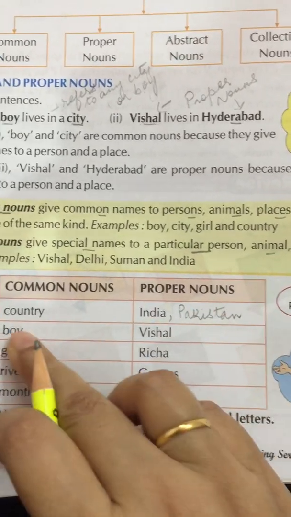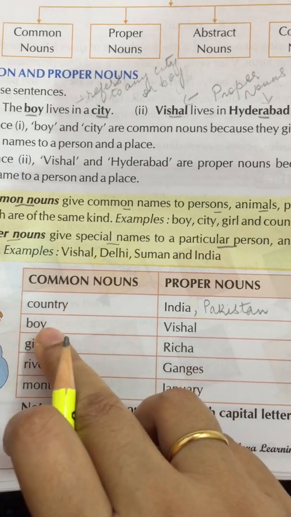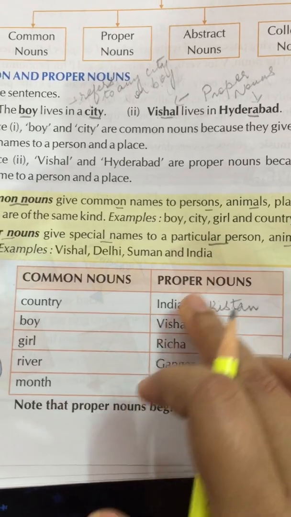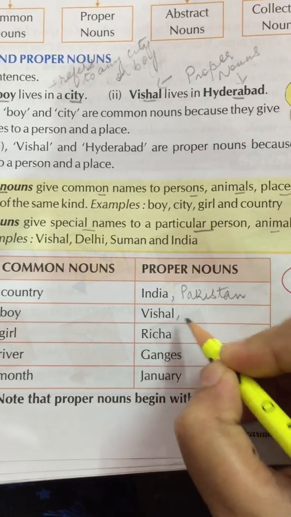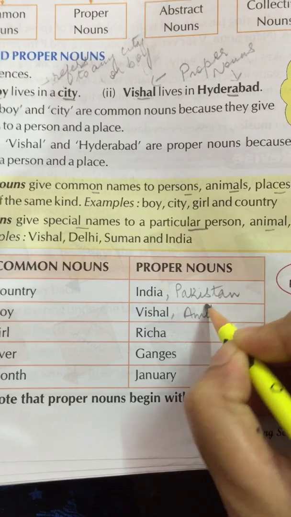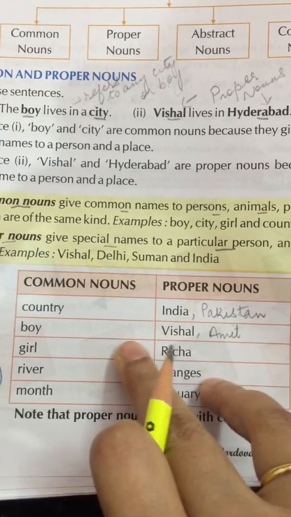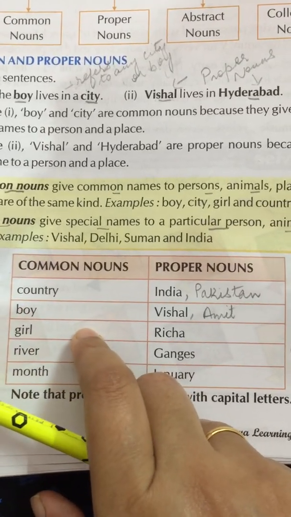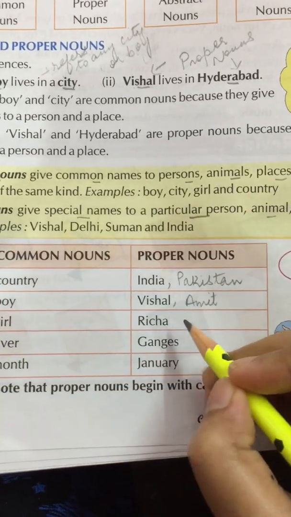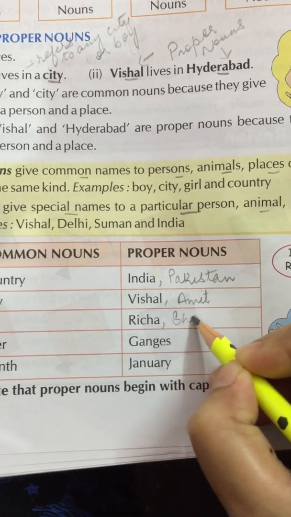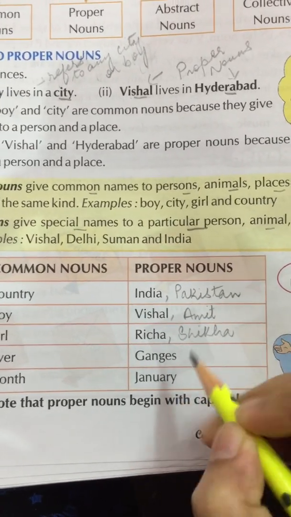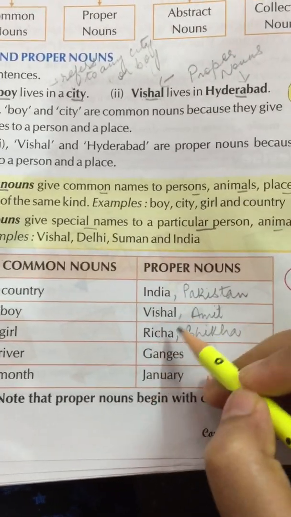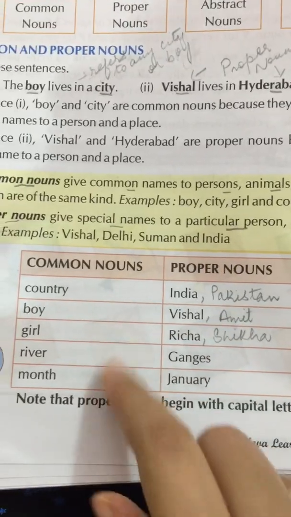Now, common noun, boy. Boy refers to any boy of the world. But when we give a name to it like Vishal or Amit or any name like this, it becomes a proper noun. Girl is a common noun, it refers to any girl. But when we give a name to it like Richa, Shikha, any name like this, you can write your name also, and it is a proper noun. But proper nouns are always written in capital letter.